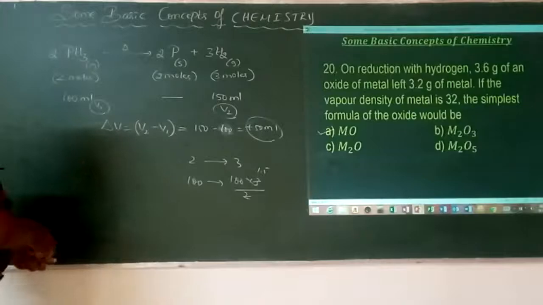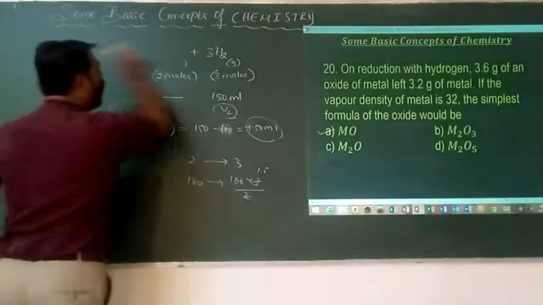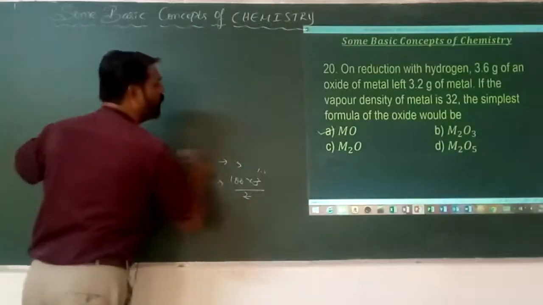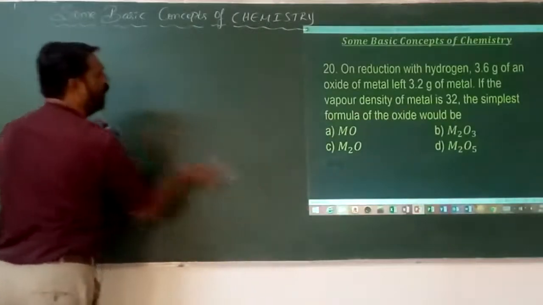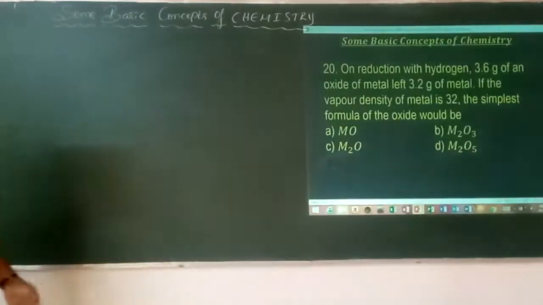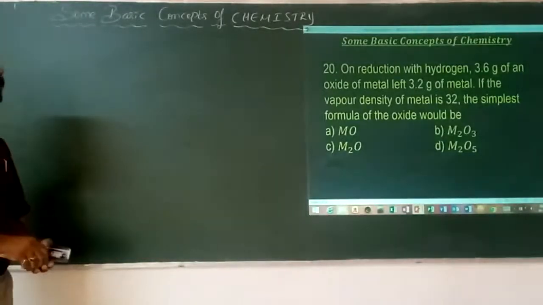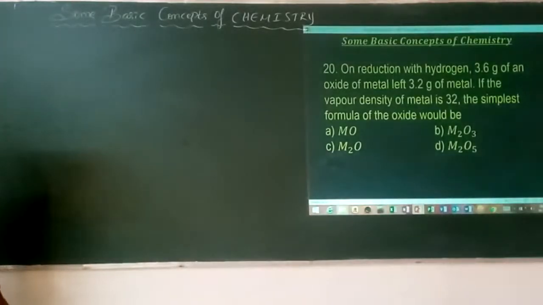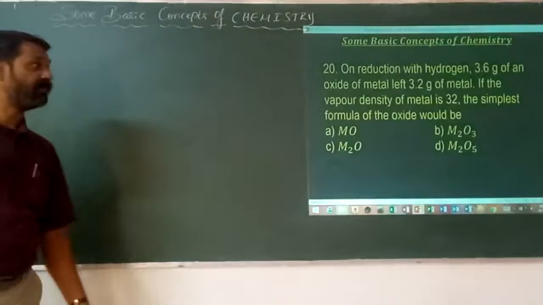Next. On reduction with hydrogen, 3.6 grams of an oxide of a metal left 3.2 grams of the metal. If the vapor density of that particular metal is 30, what is the simplest formula of that particular oxide?